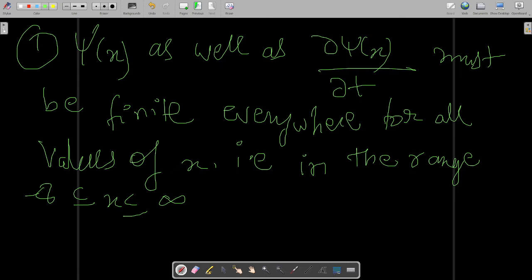So psi of x as well as del psi x by del t must be finite everywhere for all values of x.